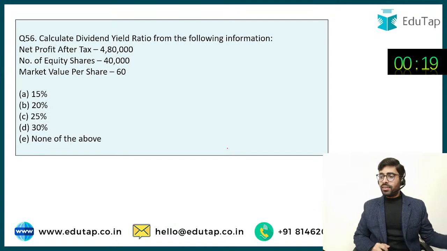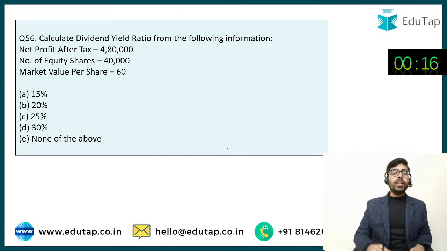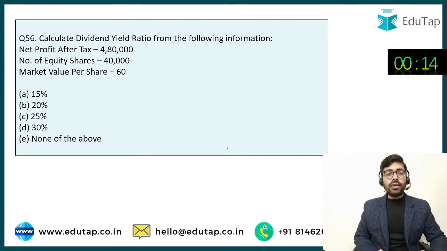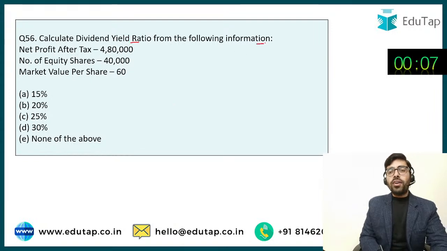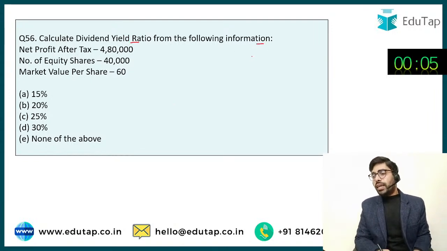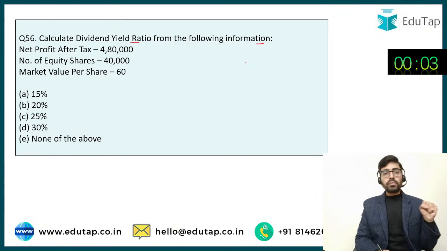Okay, guys. Another question, another practical problem, and same objective. Perfection in the practical problems. Question is, calculate dividend yield ratio from the following information. Dividend yield ratio from the following information.